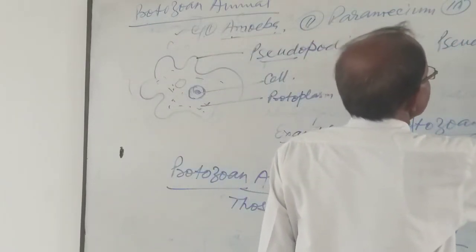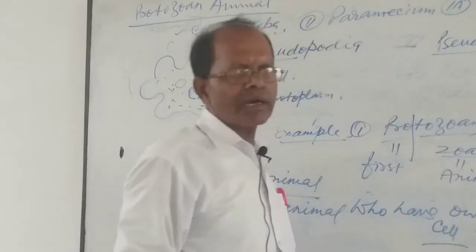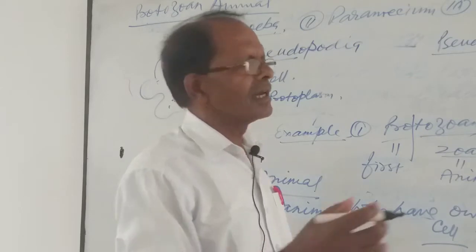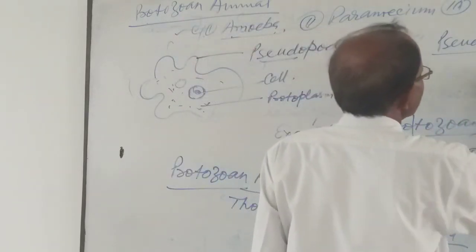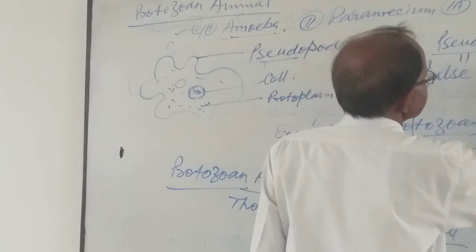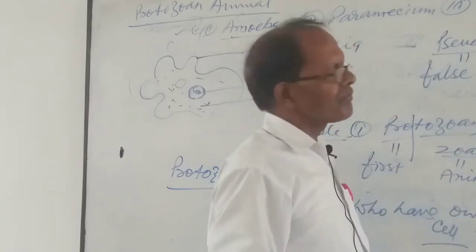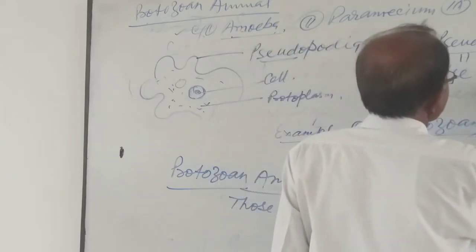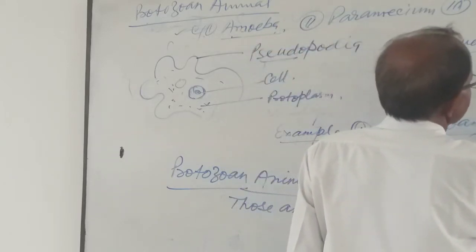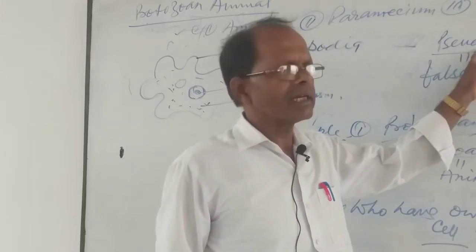According to scientists, you have to study what is the meaning of pseudopodia. These words were given by the scientists. Pseudo means false, and podia means foot.